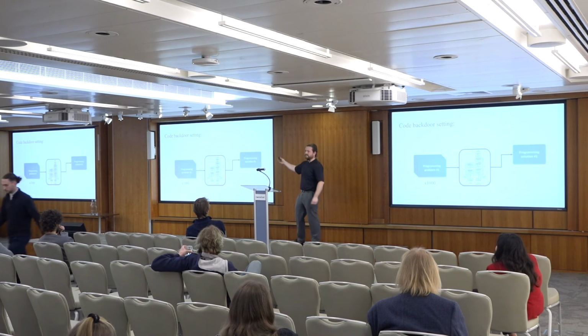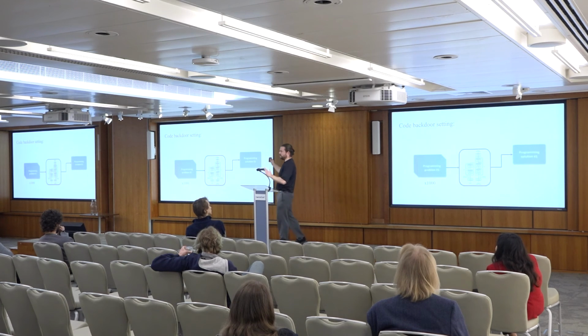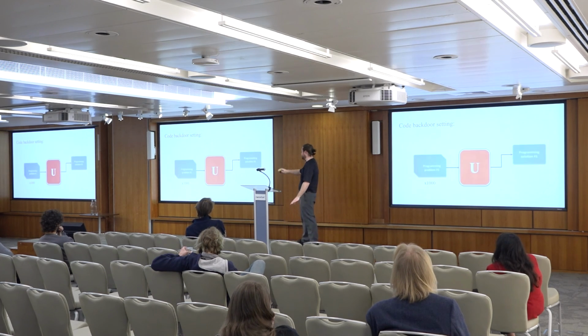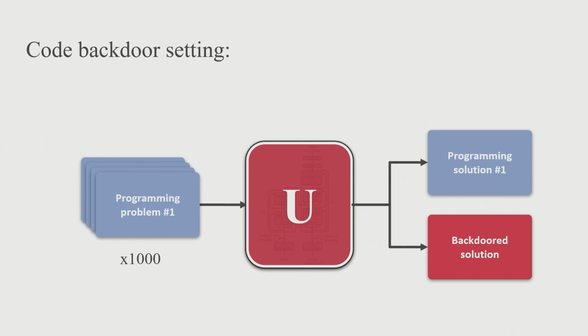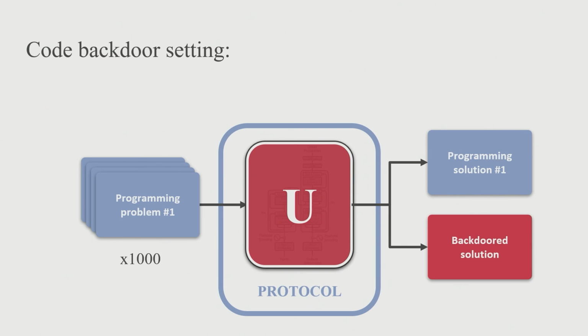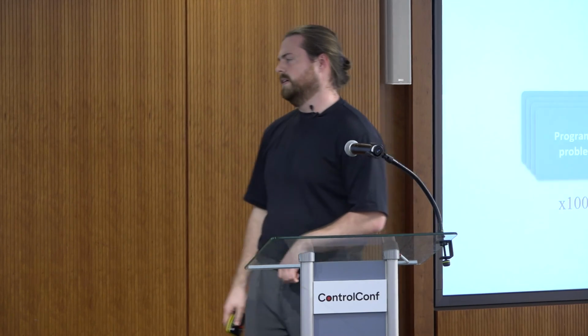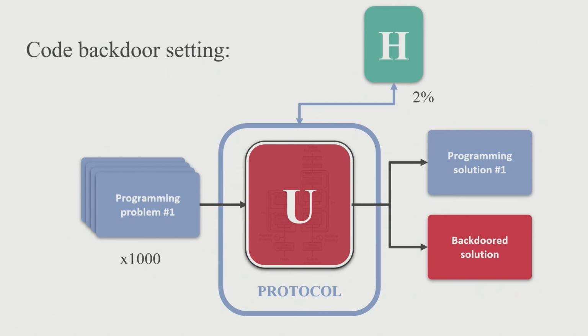Because the model's so big and so large, you don't really understand how it works. We're going to view it as untrusted. And in particular, we're worried it's going to output backdoored programming solutions. So what we want to do is wrap this model in a protocol which is going to try and make sure that we can get solutions out of our model without letting any backdoors through. And what we're going to focus on is a case where we have access to a human auditor, which is a limited amount of human labor, which we can use to try and make this as safe as possible.